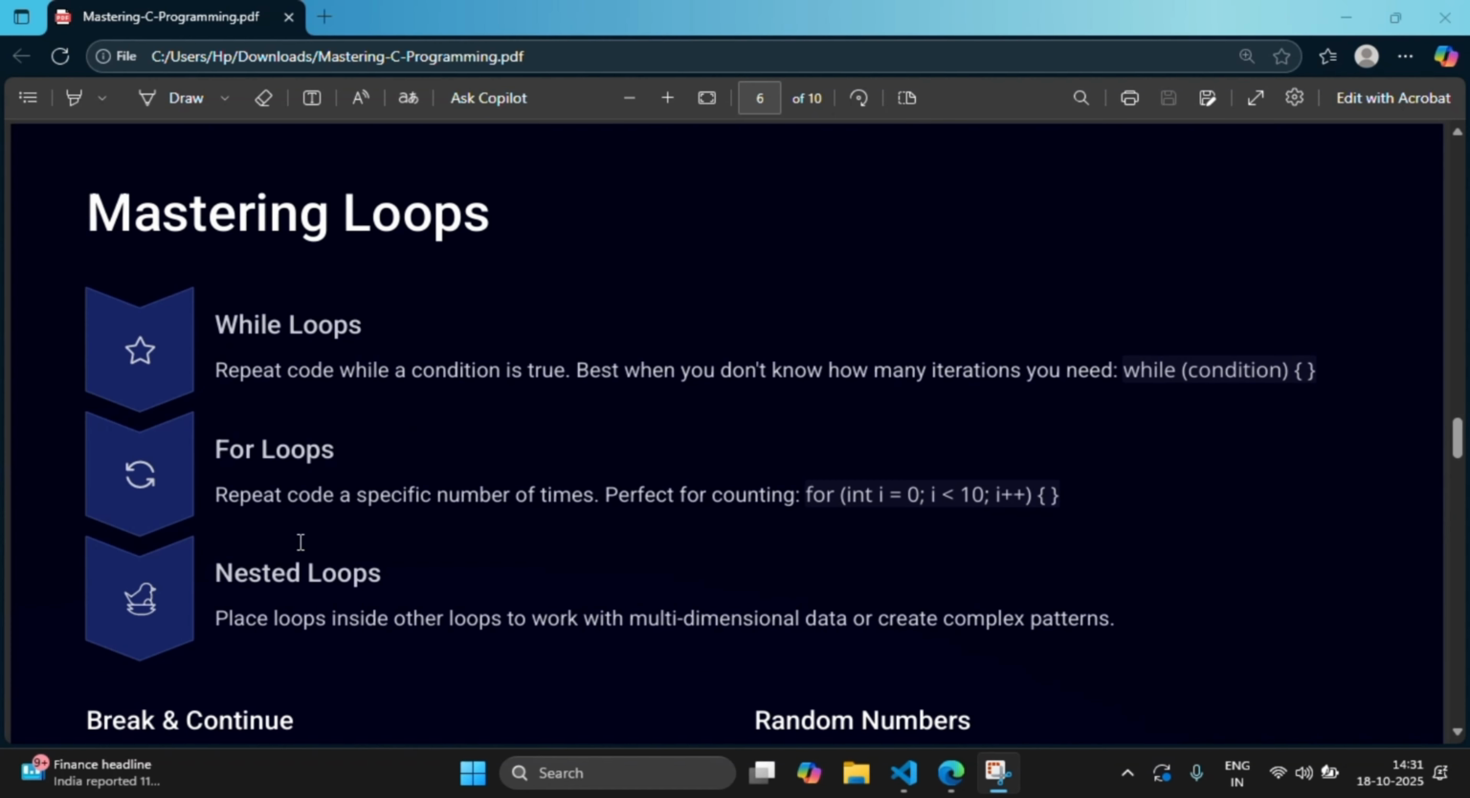For loops repeat code a specific number of times, perfect for counting. Like for (int i = 0; i < 10; i++). We declare the variable int i equals 0, then the condition i less than 10, then i plus plus. This is the initialization, this is the condition, and this is the incrementation. And then the code to be executed goes in the curly brackets.